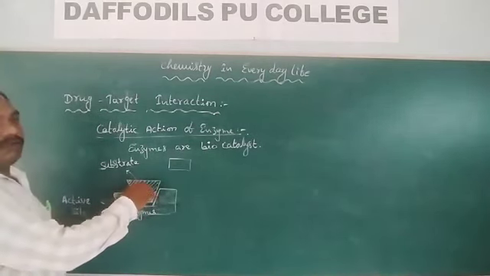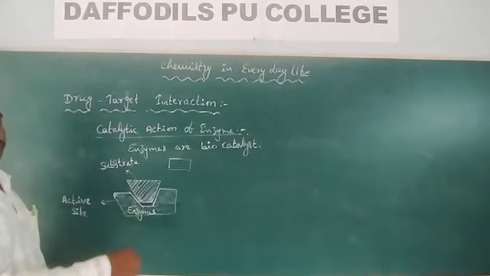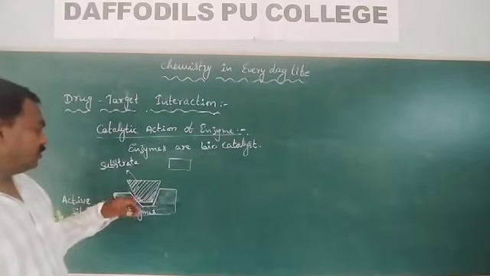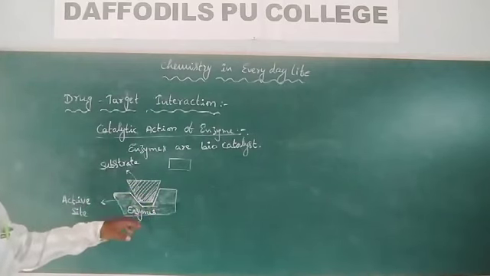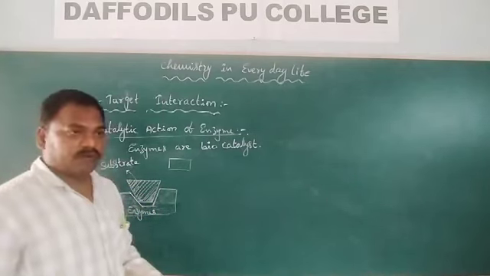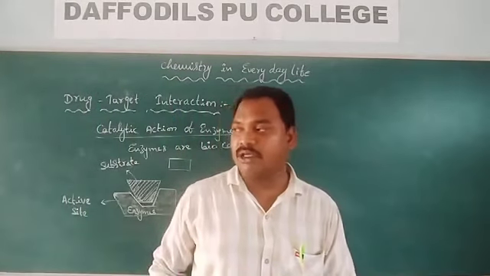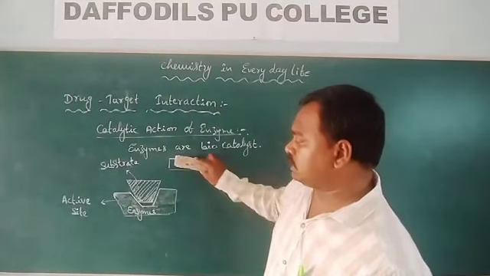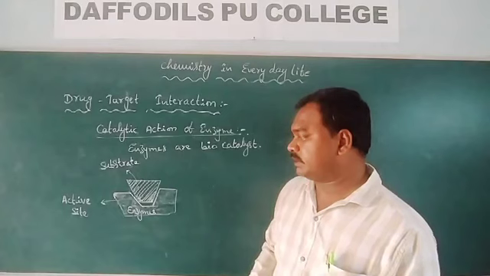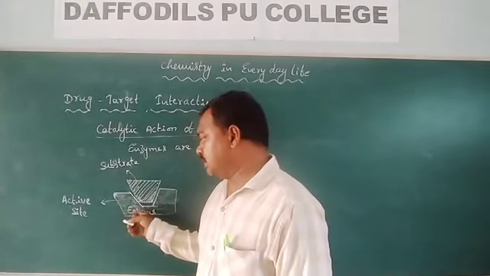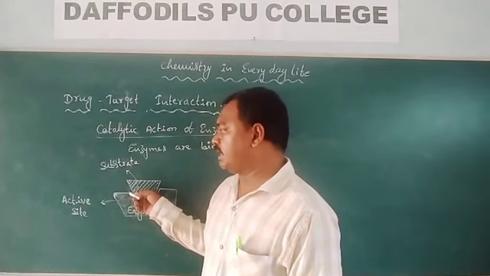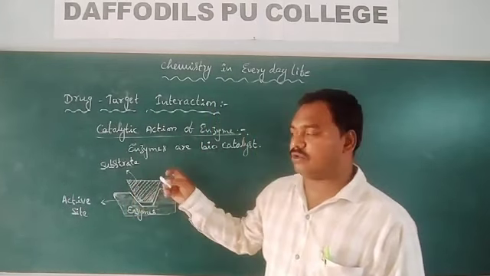Bonds may be ionic, covalent, coordinate, hydrogen bonding, like this. This is how this enzyme is going to interact with substrate molecule.